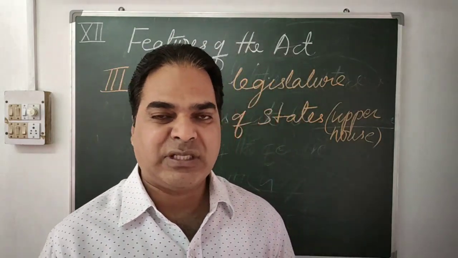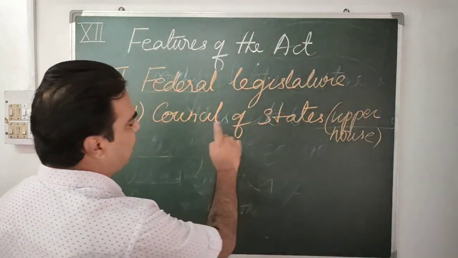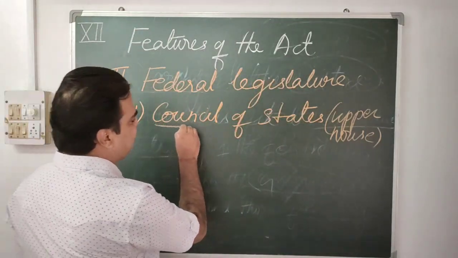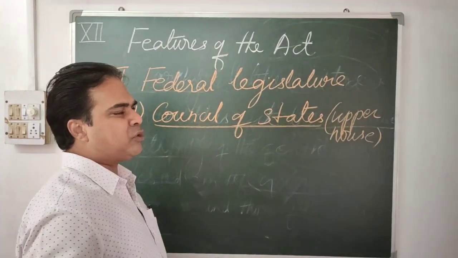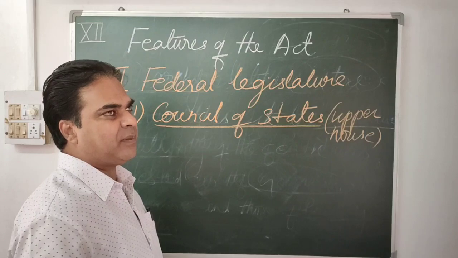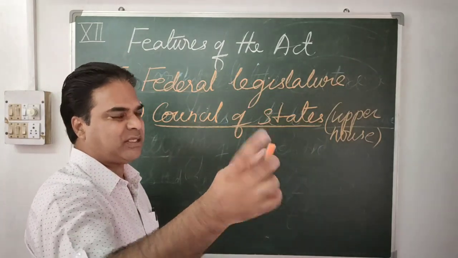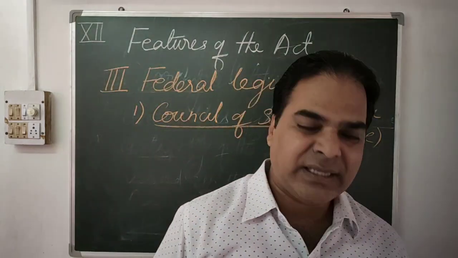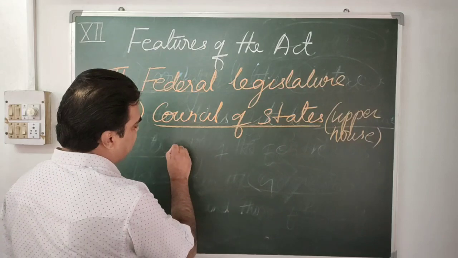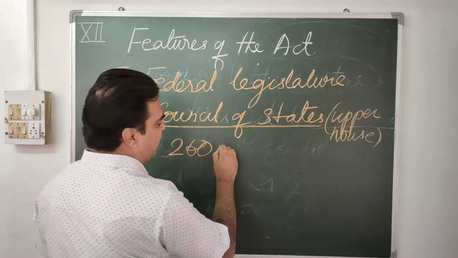In the same way, the Council of States was a permanent house. If you know about the composition and the tenure of Rajya Sabha, it will be easy for you to understand this. The Council of States was similar to Rajya Sabha at present. So the first one was the Council of States, and it consisted of how many members? 260.